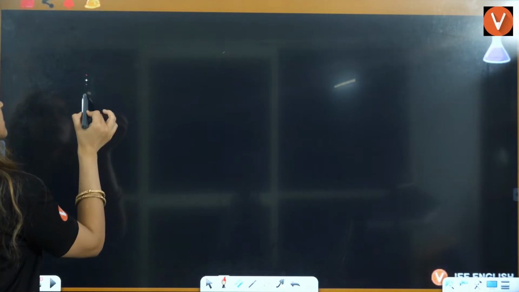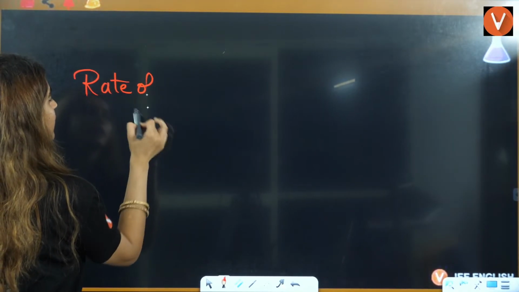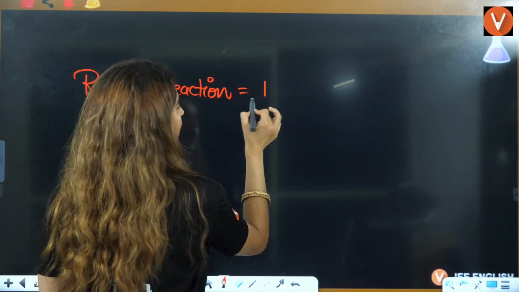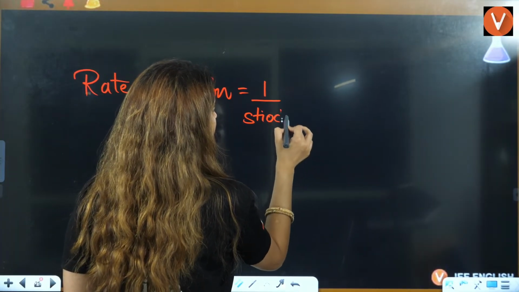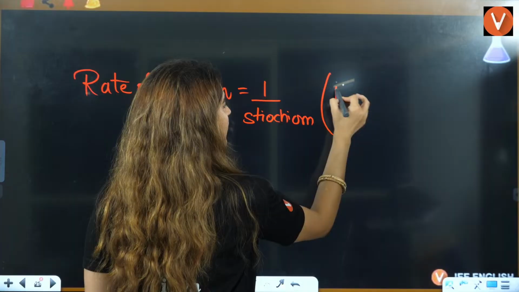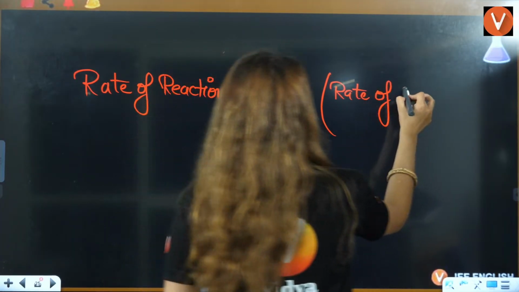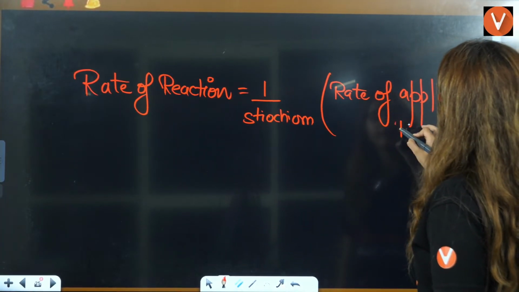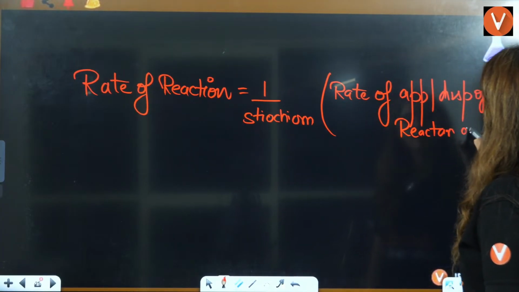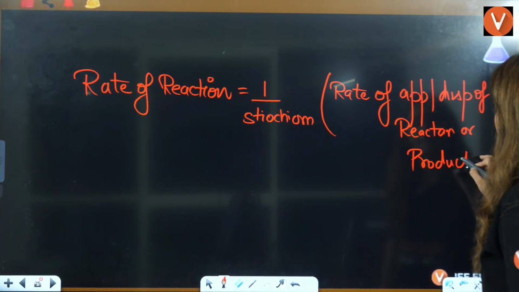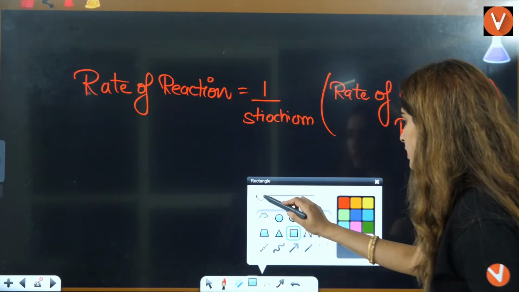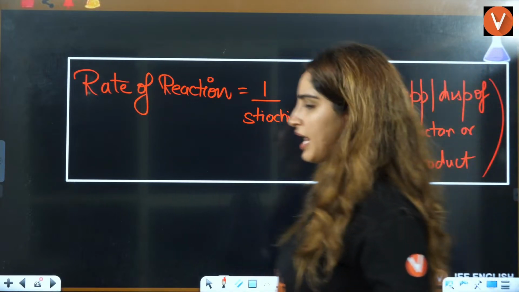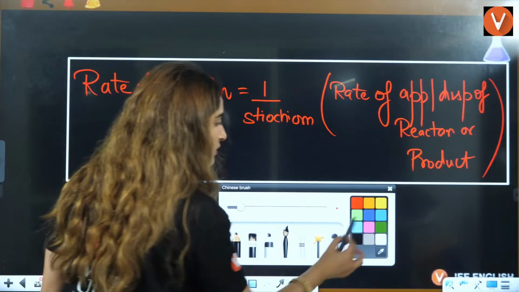Always remember, rate of reaction is equal to 1 by stoichiometry times rate of appearance or disappearance of reactant or product. This is a general statement that I have given you here, right? So that this can ease your calculations in the exam, so that easily you can answer these things, right?